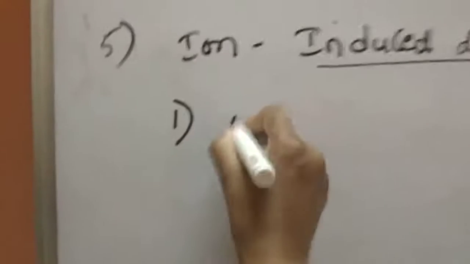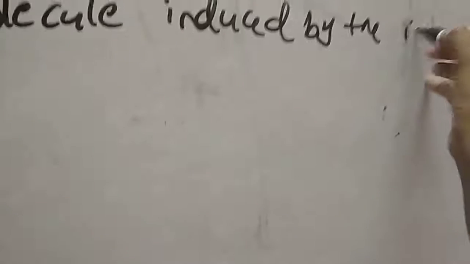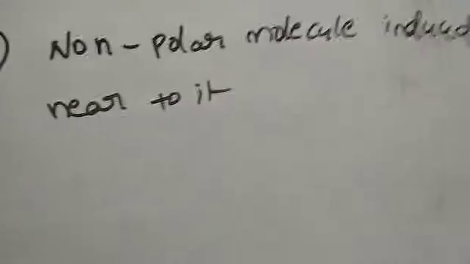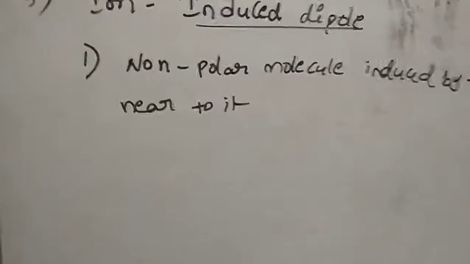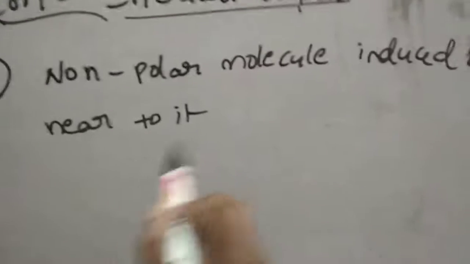First point, the non-polar molecule induced by the ion which is near to it. It is the ion induced dipole interaction. The strength of these forces depends on the charge of the ion, and here the non-polar molecule gets polarized by the ion. The ion has some polarity. So these interactions are between an ion and the induced dipole molecule: the non-polar molecule induced by the ion which is near to it.